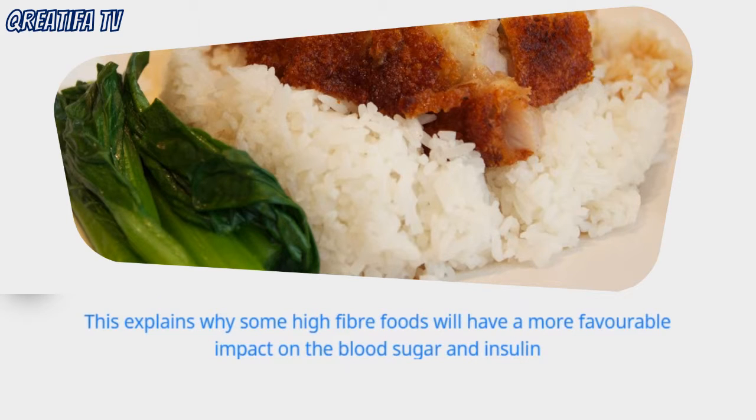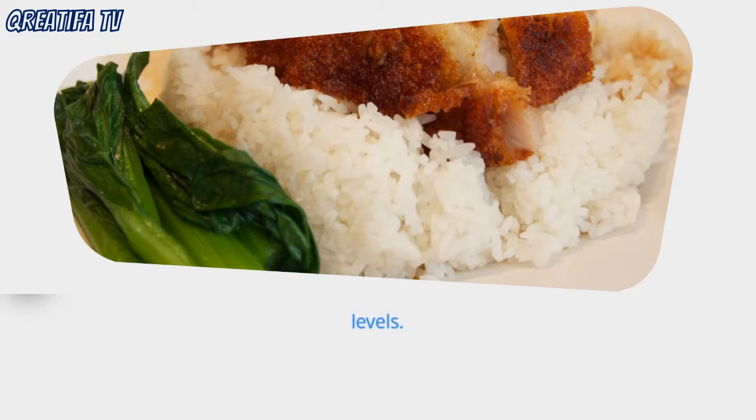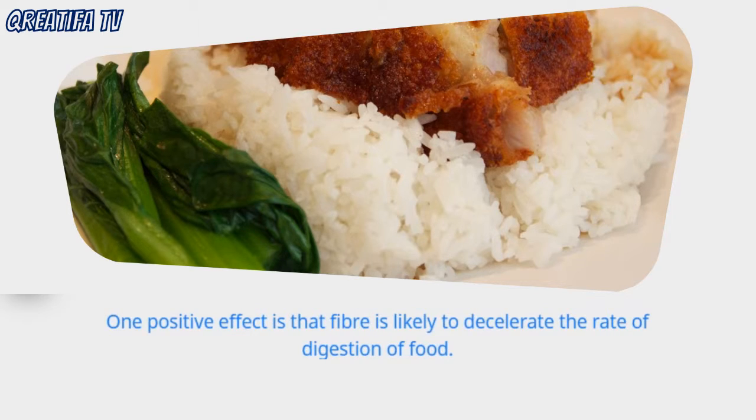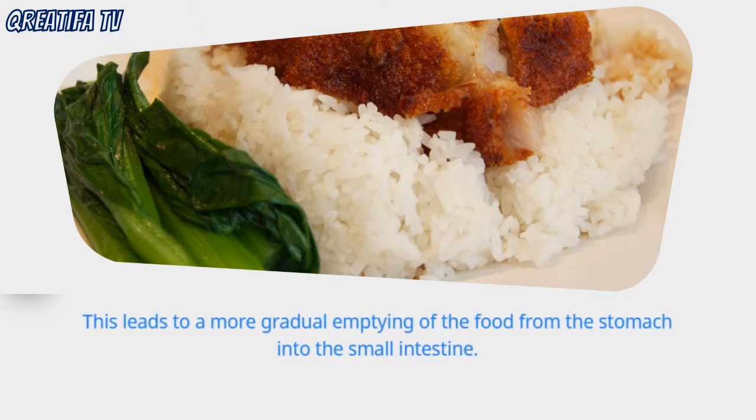This explains why some high-fiber foods will have a more favorable impact on blood sugar and insulin levels. Only plant foods contain dietary fiber. Fiber has a number of effects on digestion, some beneficial, and some more harmful. One positive effect is that fiber is likely to decelerate the rate of digestion of food. This leads to a more gradual emptying of the food from the stomach into the small intestine.